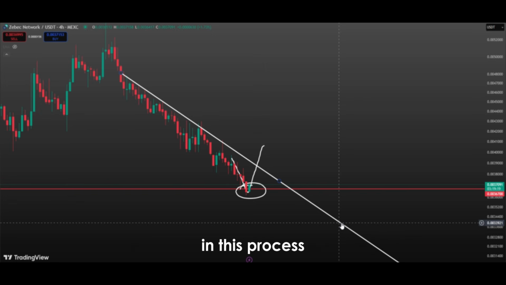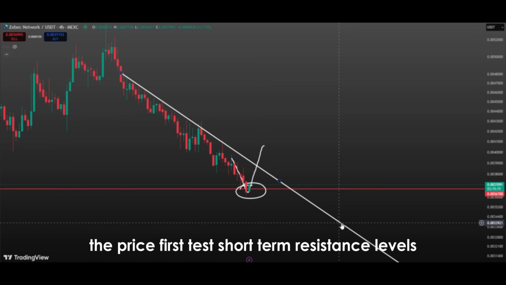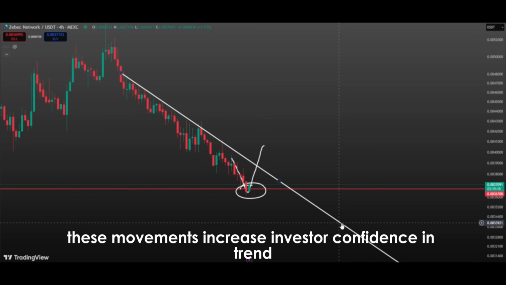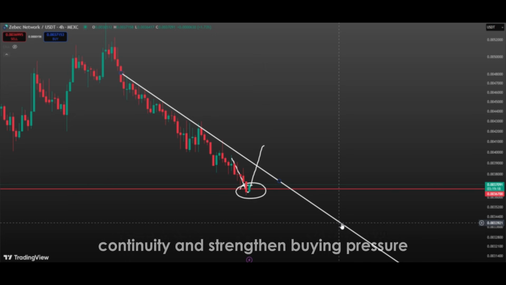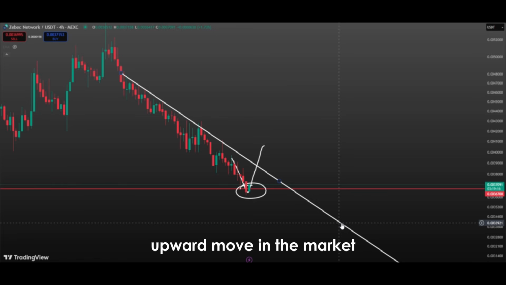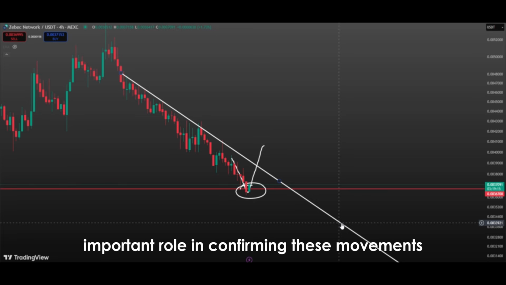In this process, the price first tests short-term resistance levels and can then move toward medium and long-term resistances. These movements increase investor confidence in trend continuity and strengthen buying pressure. Therefore, liquidity absorption below support and the price rebound can be interpreted as a signal for a new upward move in the market.